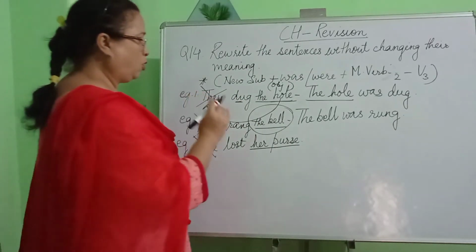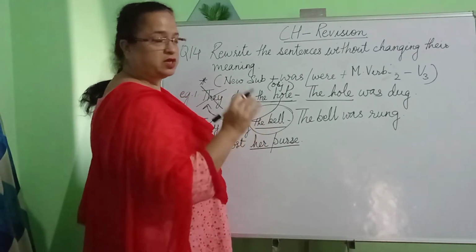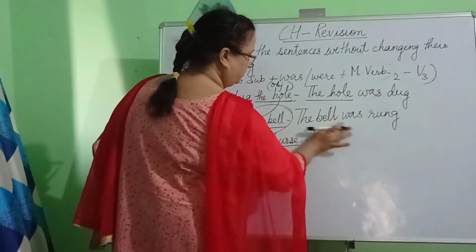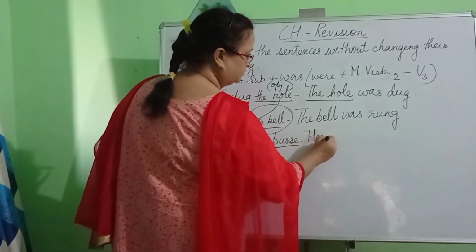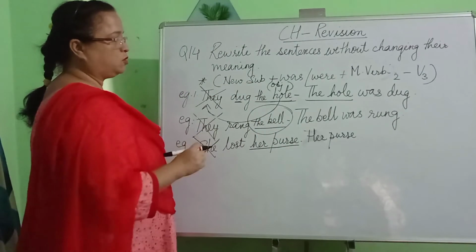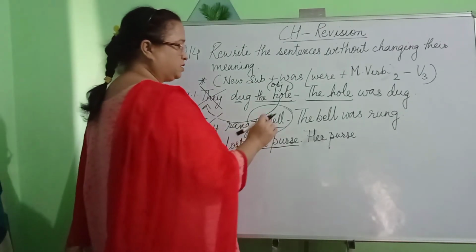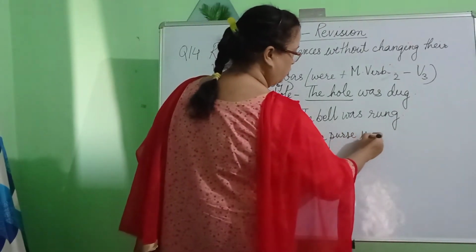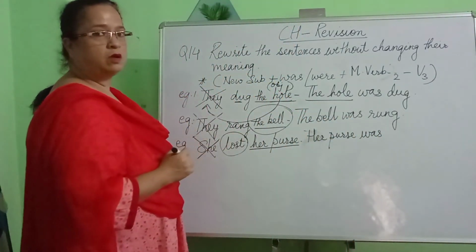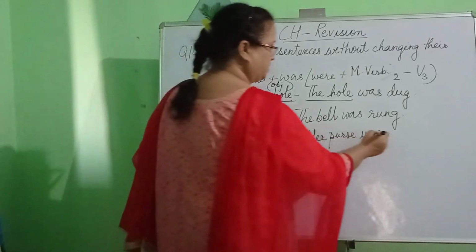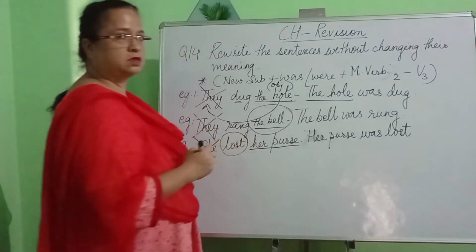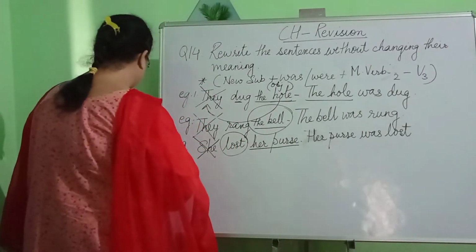That means the object will be written in the subject place. We will begin our answer using her purse. Now, since we are talking about a singular subject, we are going to write was. Now, what is the verb over here? The verb is lost. So, we will be writing it in the V3 form. Lose, lost, lost.